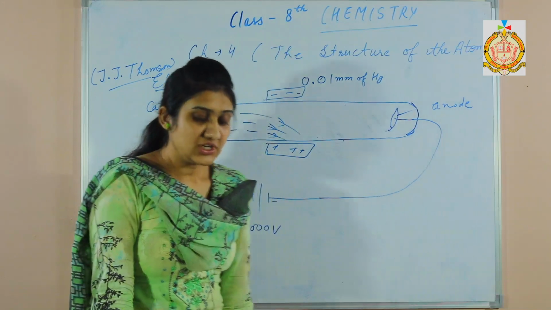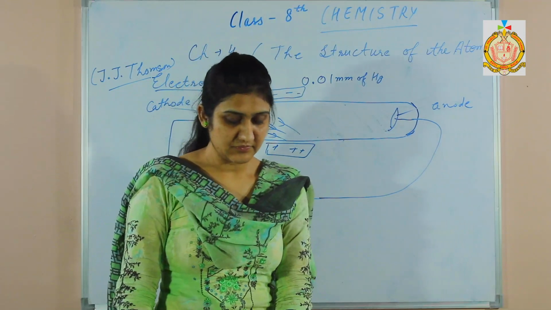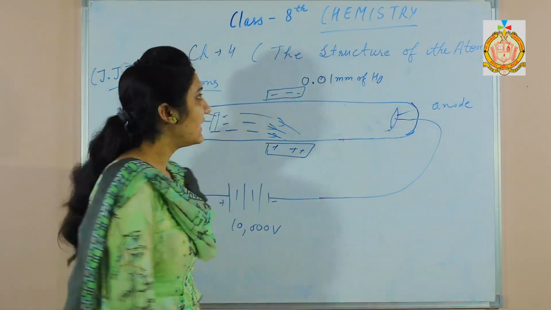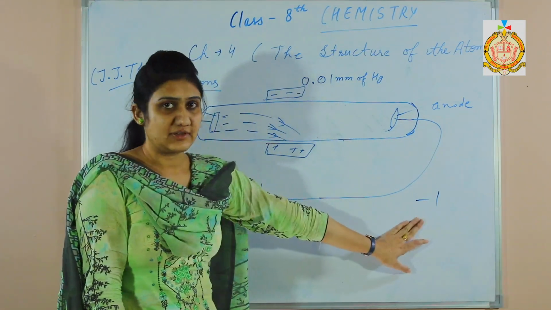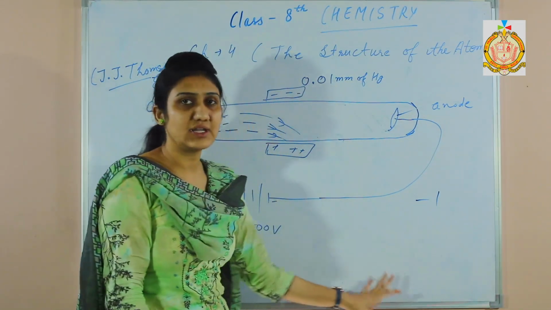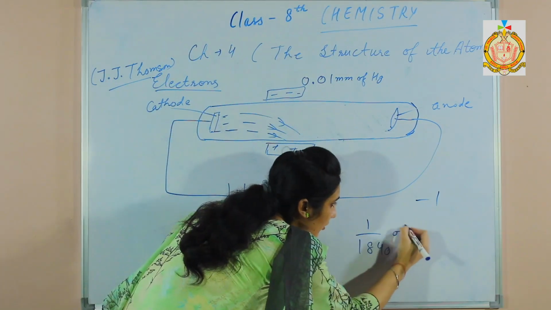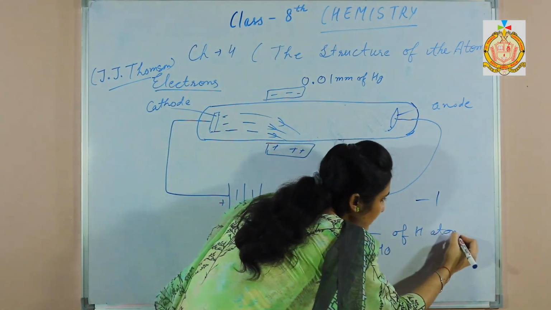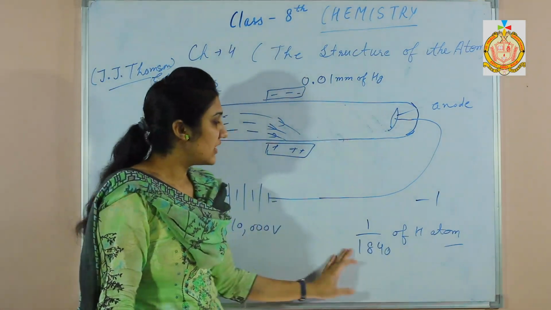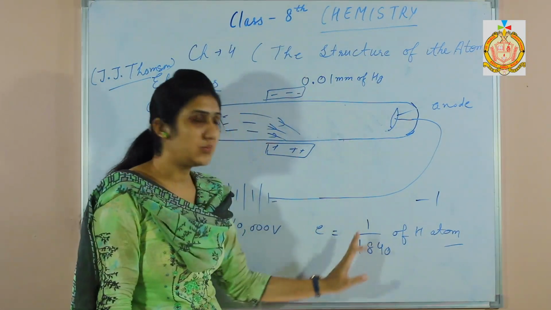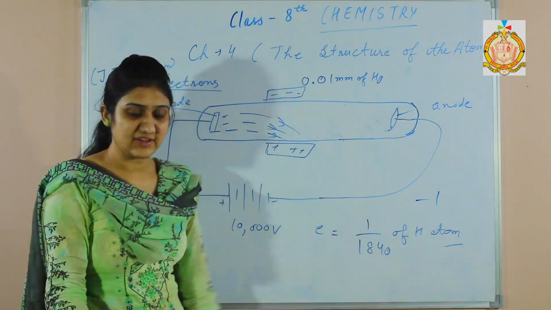And next we shall discuss the relative mass and charge of the electrons. The electrons carry unit negative charge. Charge on the electron is unit negative, and the mass of the electron is 1 upon 1840 of the hydrogen atom. That's why we said relative mass, because we have compared the mass with the hydrogen atom. So the mass of the electron is 1 upon 1840 of the hydrogen atom, and charge is -1, negative charge.